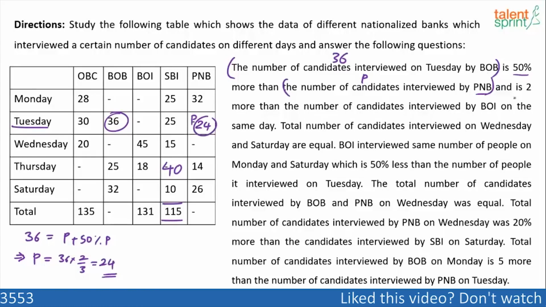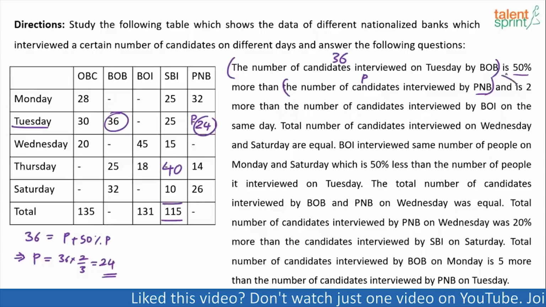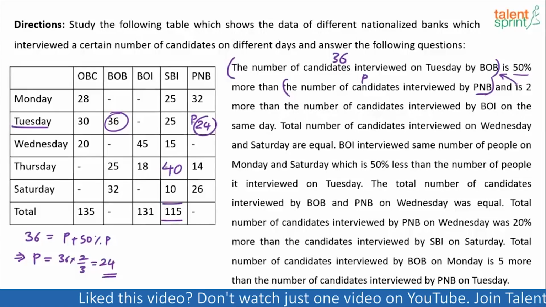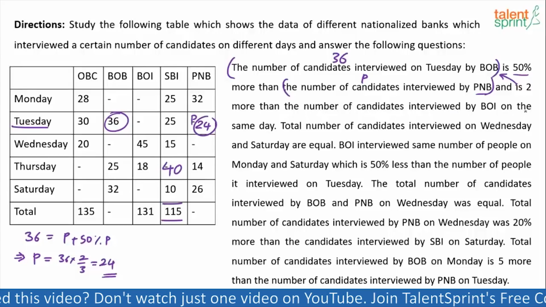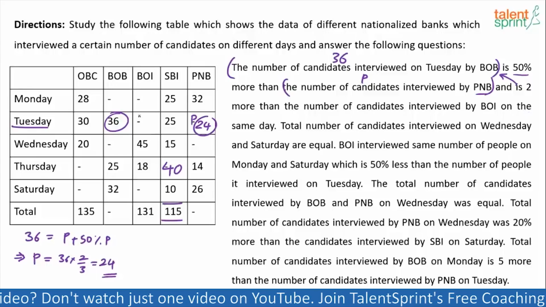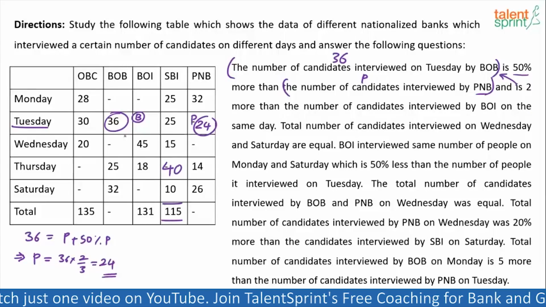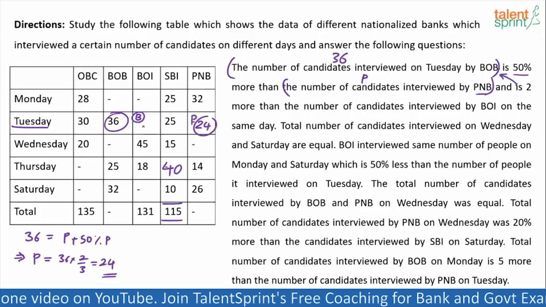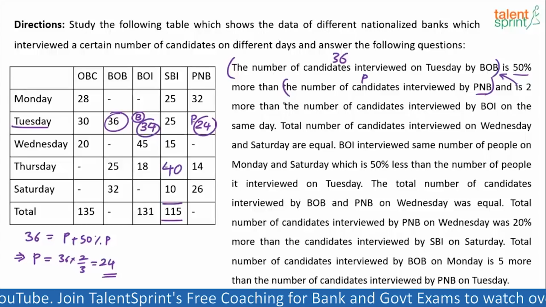And is 2 more than the number of candidates interviewed by BOI on the same day. And always refers to the first value. So basically he says 36 is 2 more than the number of candidates interviewed by BOI on the same day. What's the number of candidates interviewed by BOI on the same day? Let's assume it is B. So 36 is 2 more than B. So B should be equal to what? 34. Very simple. Yes or no?